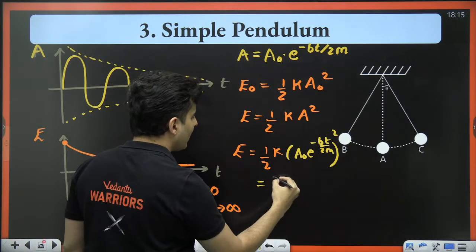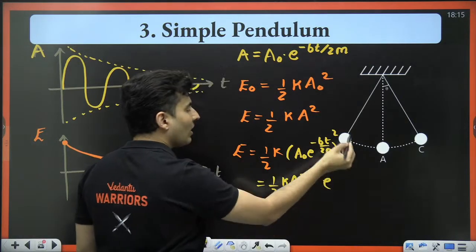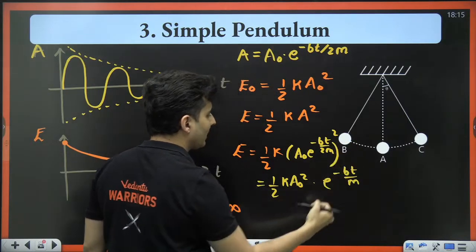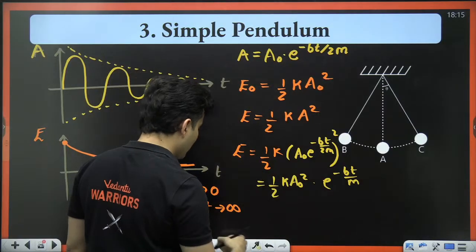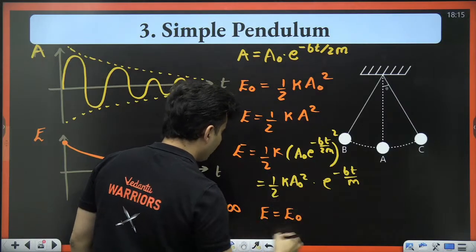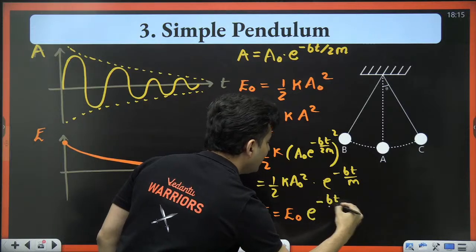So what will I get? I'll get half k A naught square into, because I'm squaring it, e raised to minus bt by m. The 2 cancels. Half k A naught square is E naught. So therefore, I will get E is equal to E naught into e to the power minus bt by m.